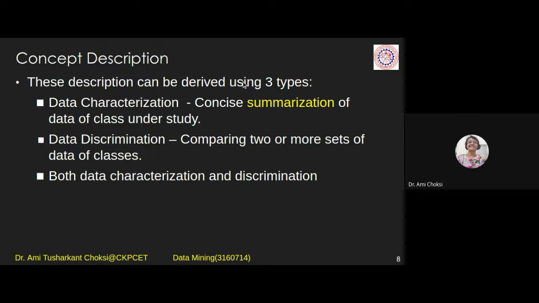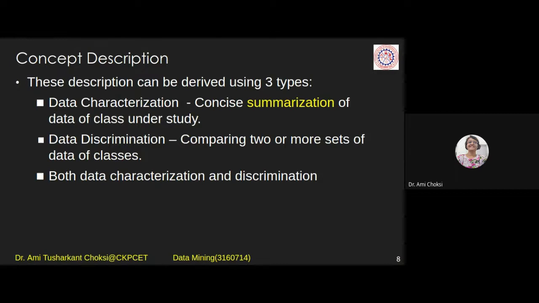Okay, so this description can be derived using 3 types. One is data characterization, data discrimination, and both data characterization and discrimination. What do we mean by that? Characterization is a concise summarization of data of the class under study. Let me consider characterization for your class.